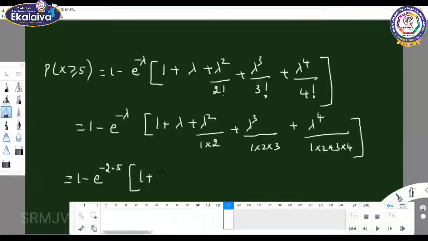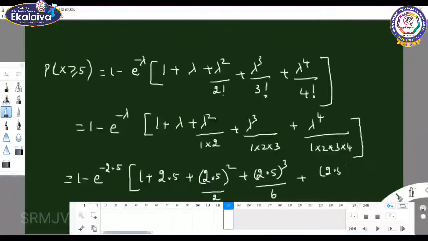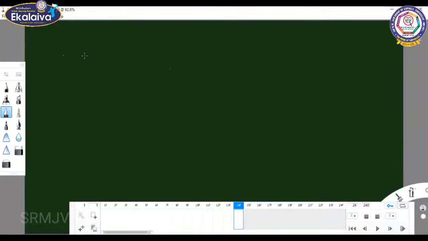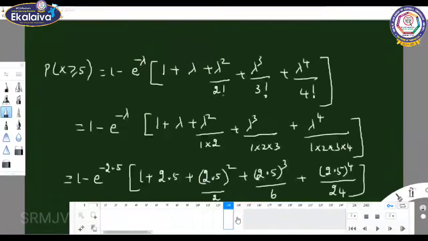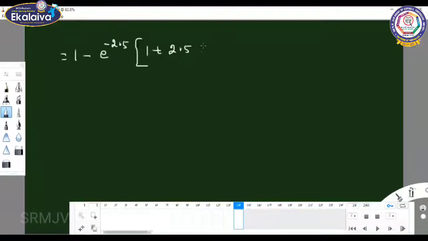So 1 minus e power minus 2.5 into 1 plus 2.5 plus 2.5 the whole square by 2, plus 2.5 the whole cube by 6, plus 2.5 the whole power 4 by 24, since 4 3s are 12 and 12 2s are 24. 2.5 the whole square by 2 is 3.125.